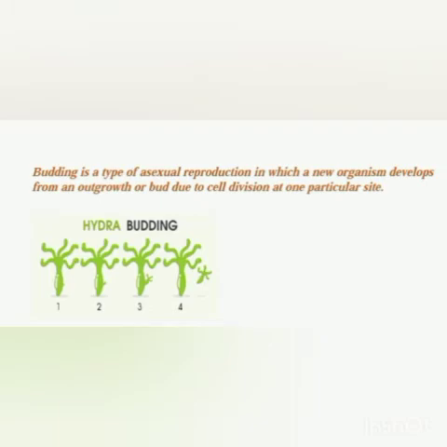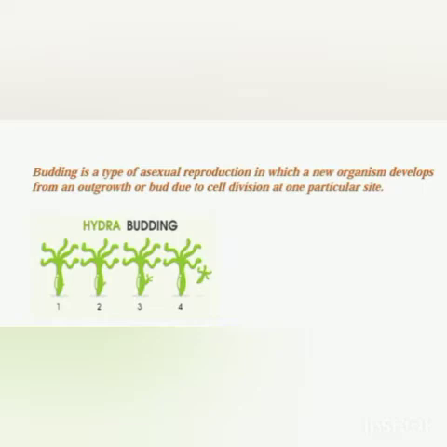Now we come to another type of asexual reproduction, that is budding. What do you understand by budding? Budding is a type of asexual reproduction in which a new organism develops from an outgrowth or a bud due to cell division at a particular site. You see here hydra budding. It takes place in hydra. It also takes place in yeast. You see in hydra budding, in picture 1, a small bud can be seen here on the lower side of the stalk.